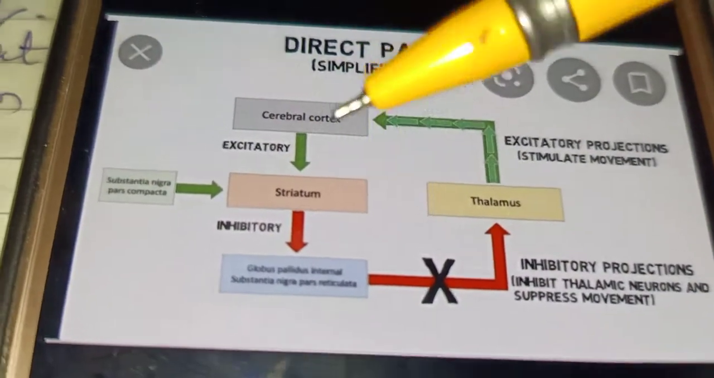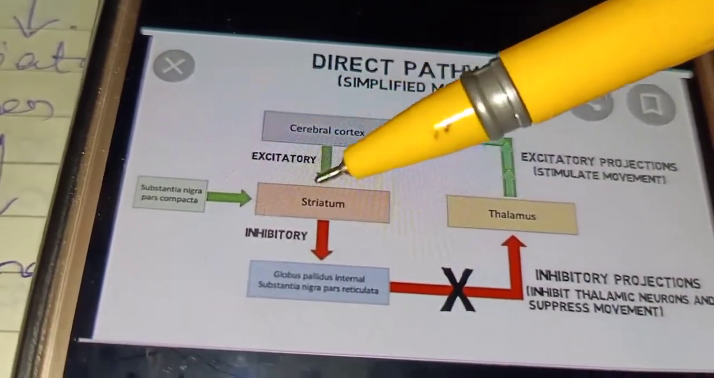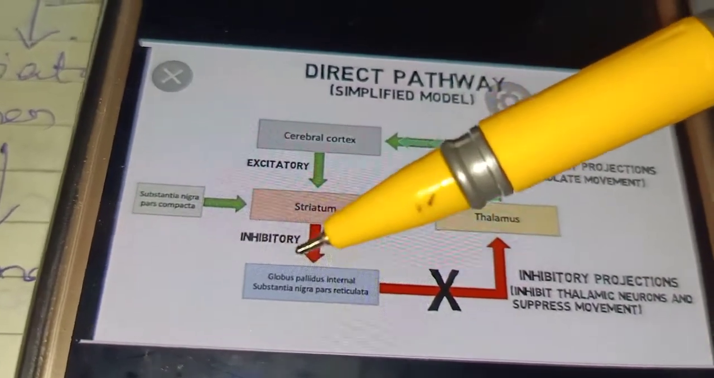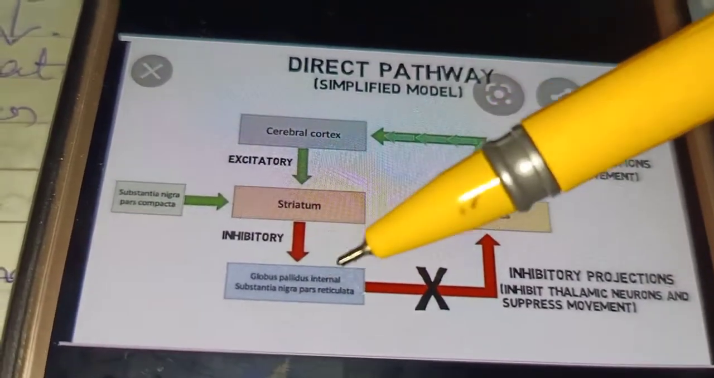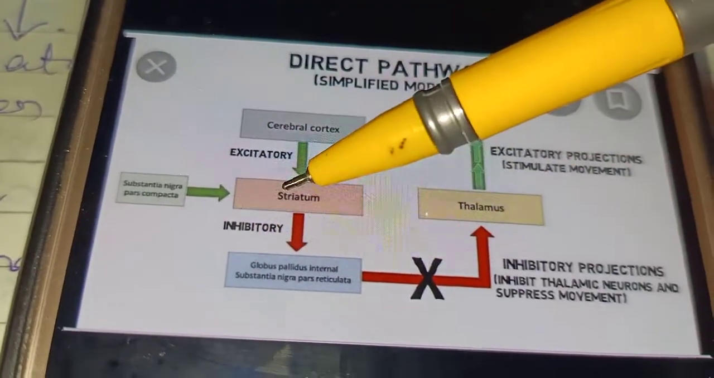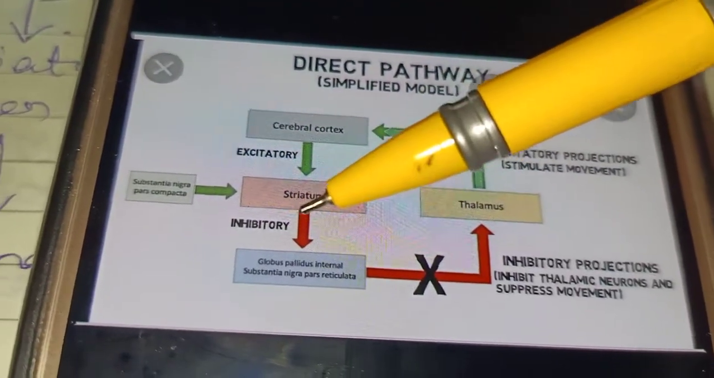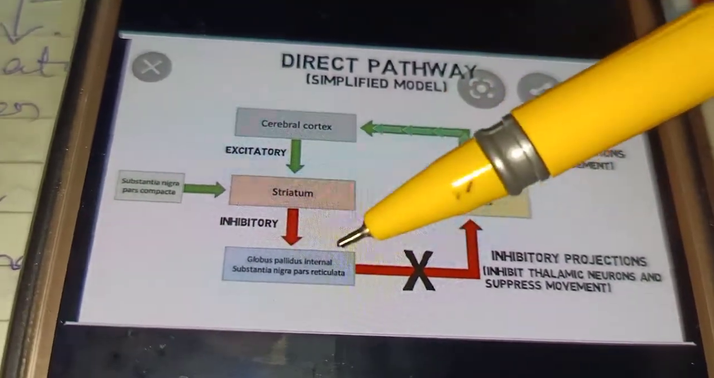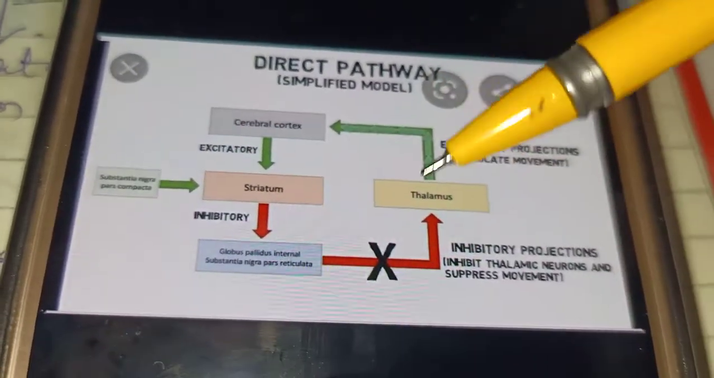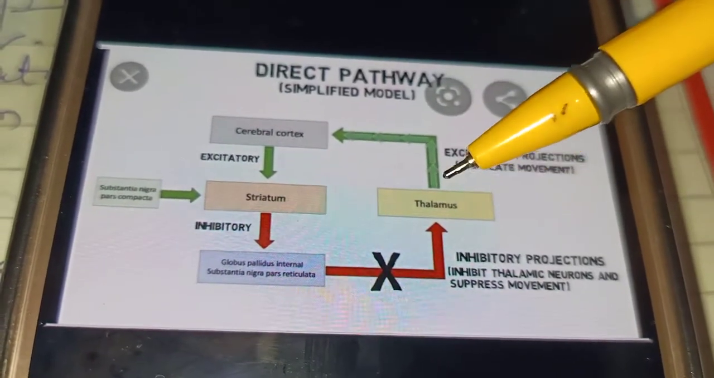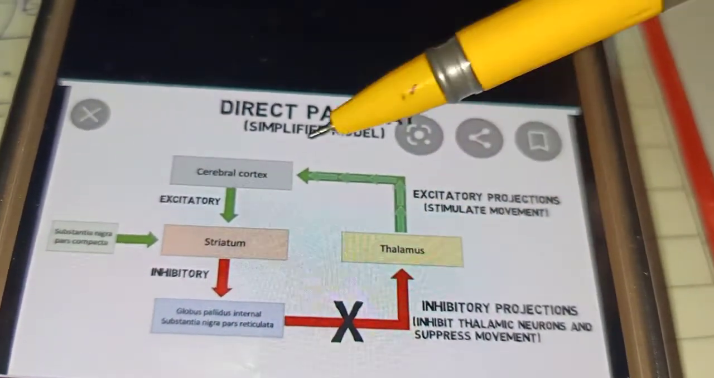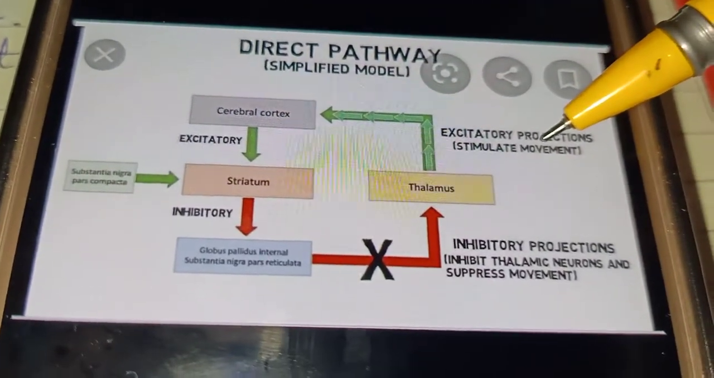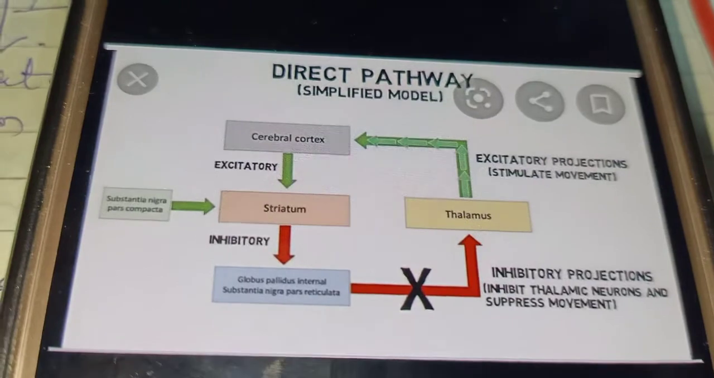So the cerebral cortex sends excitatory glutamate to the striatum. It is excited. The inhibitory neurons reach the globus pallidus internus and substantia nigra pars reticulata. These use the inhibitory neurotransmitter GABA. This inhibits the inhibitory neurons of the globus pallidus and substantia nigra, so it leads to excitation. This excitation signal reaches the cerebral cortex, which leads to motor activity. So this was all about the direct pathway.